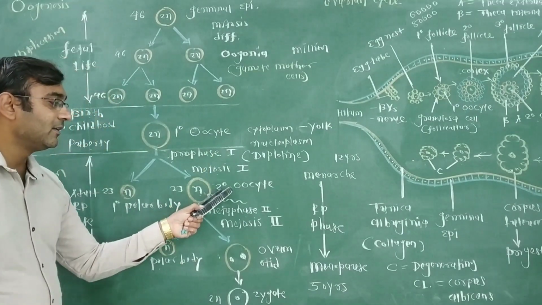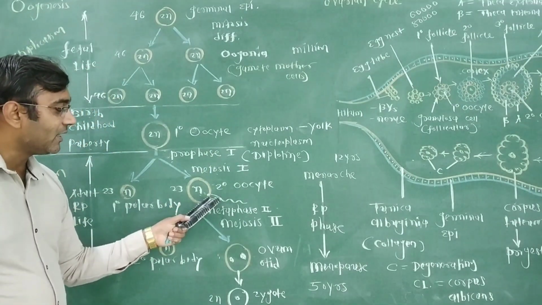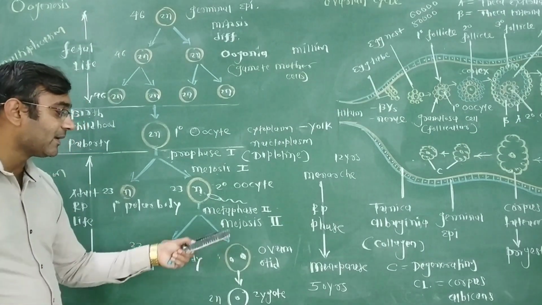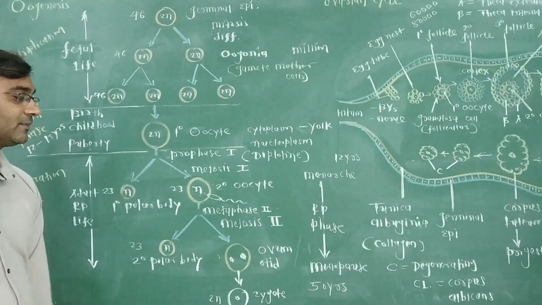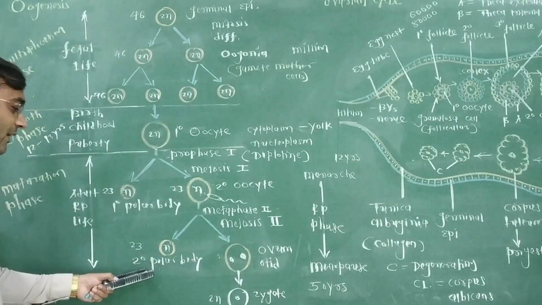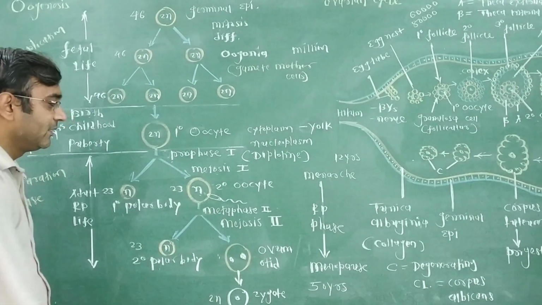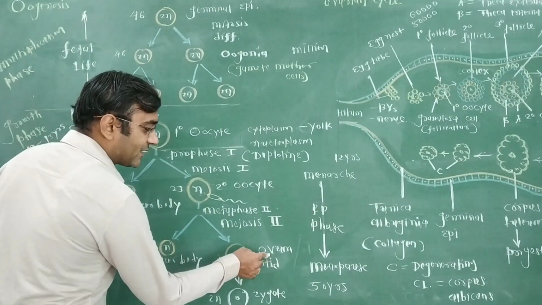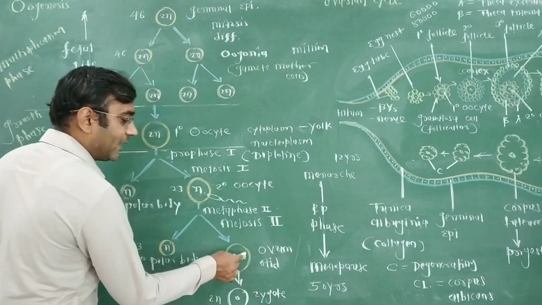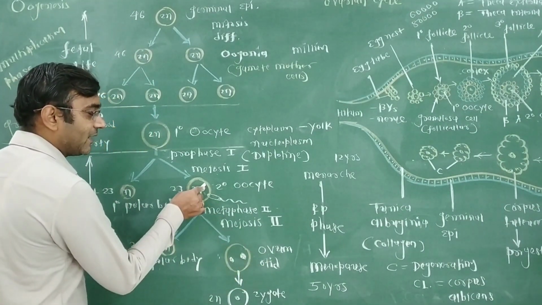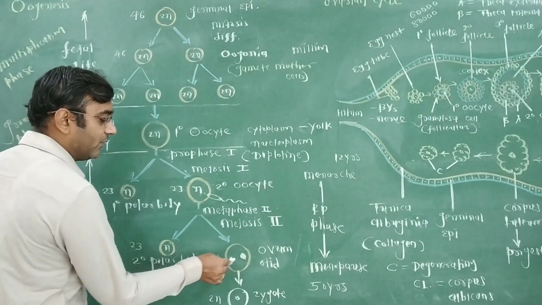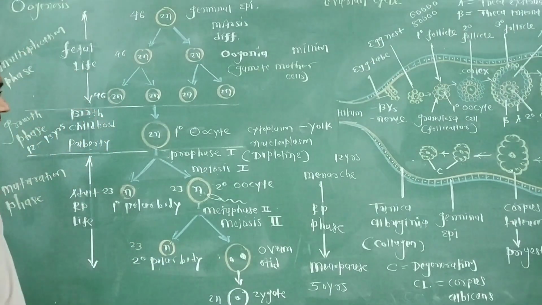Now the secondary oocyte comes in contact with the sperm, and that completes the second meiosis, producing the ovum as well as the secondary polar body. All polar bodies will degenerate. The secondary oocyte is now called the ovum. It has its own nucleus and the sperm nucleus, and both fuse to produce the zygote.